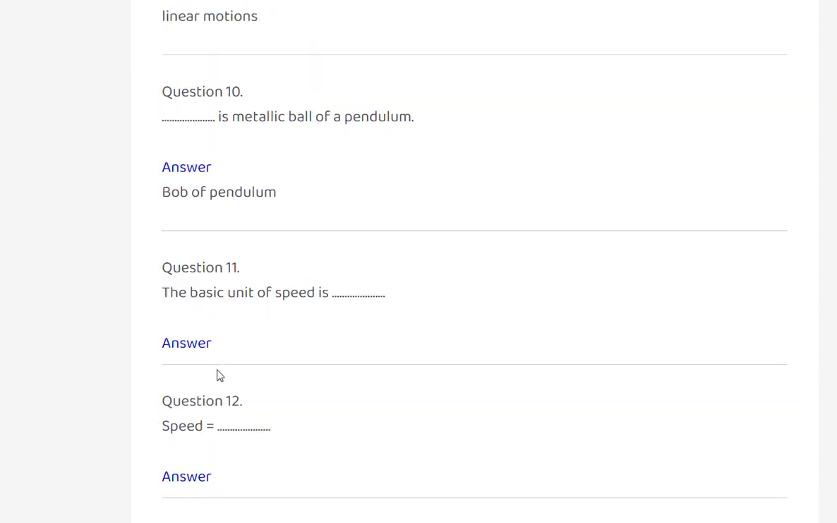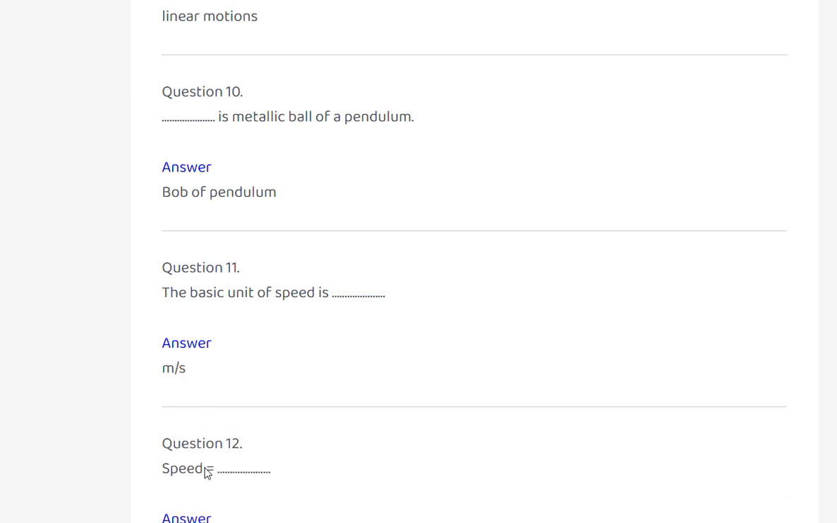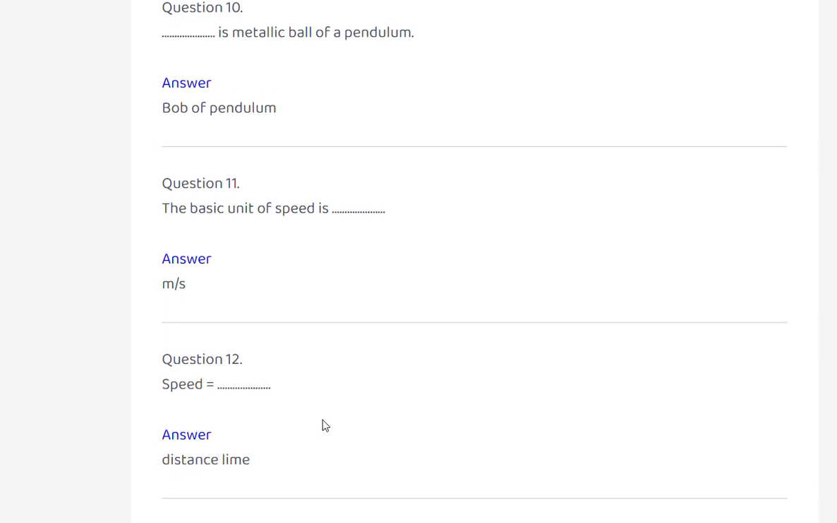Next, the basic unit of speed is meter per second. The speed is distance by time. Speed is equal to distance divided by time.